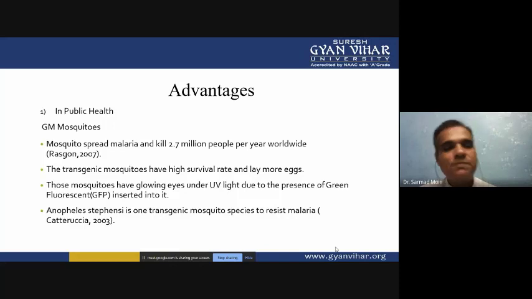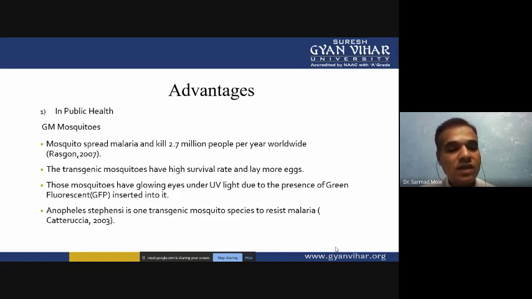Mosquitoes spread malaria and kill around 2.7 million people every year worldwide. So if we can control the mosquito population, we can save these 2.7 million people. The transgenic mosquitoes have a high survival rate and lay more eggs. So if we can control these mosquito populations through genetically modified organisms, we can control the survival rate.